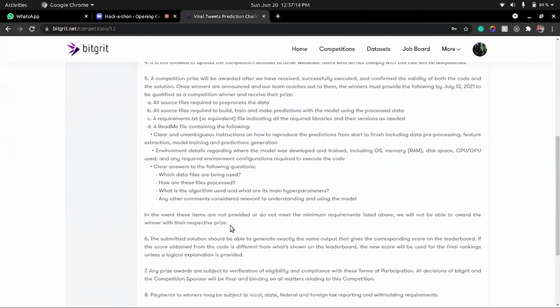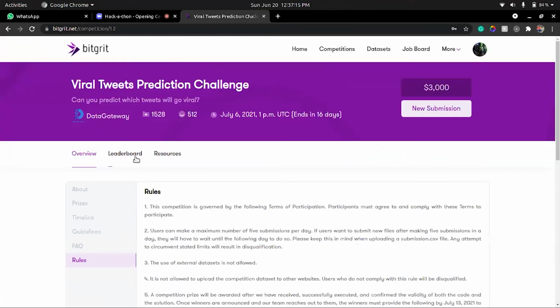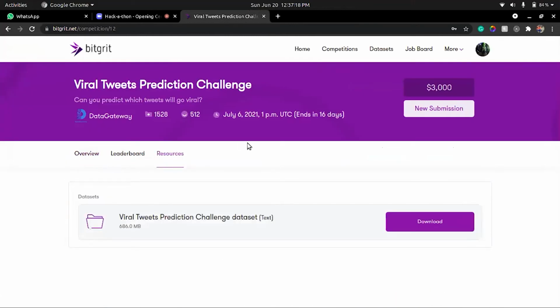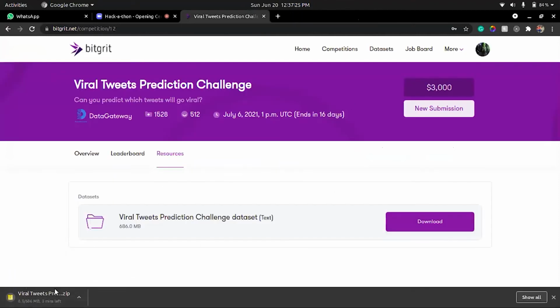And then there are rules available. You can go through these rules as well. Just a quick overview. And the important thing is the data set that I wanted to explain to you. So you can click on the download button and you can simply go about downloading the data set. See, it's that simple. It'll download for me.